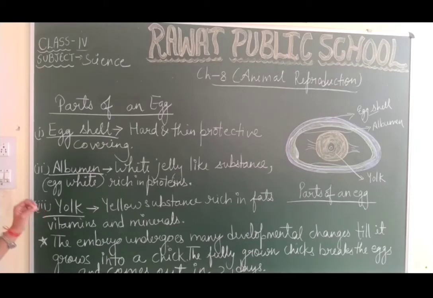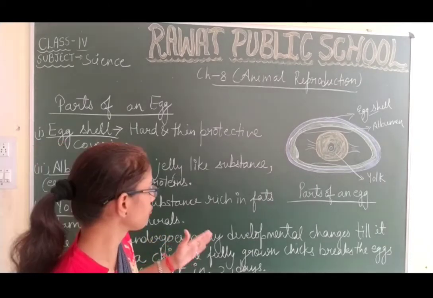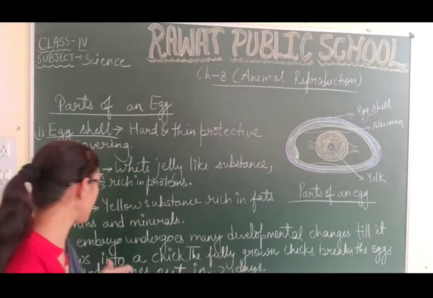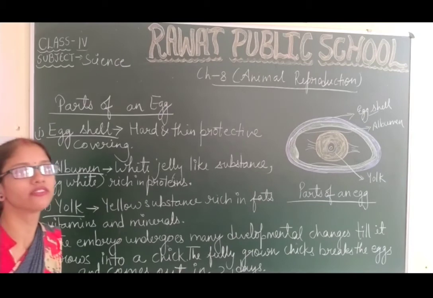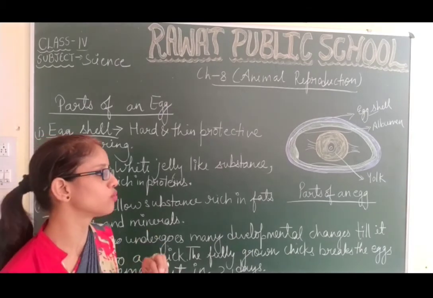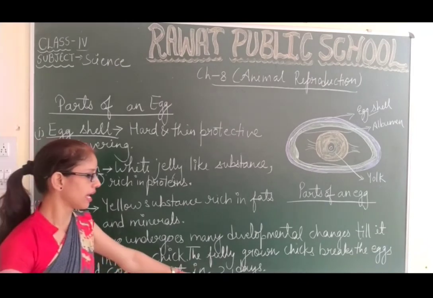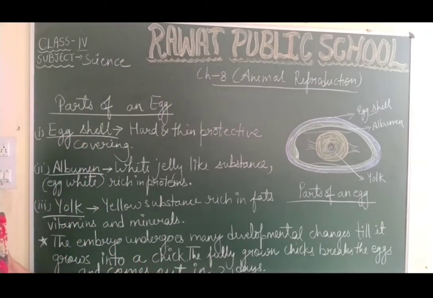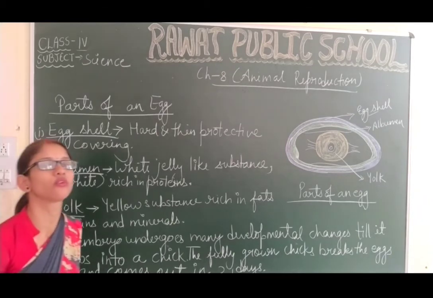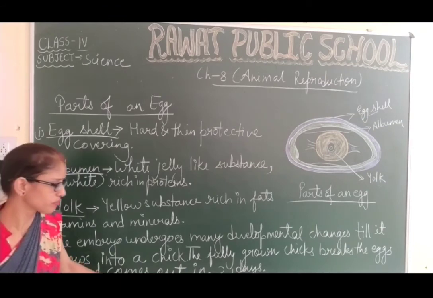The fully grown chick breaks the egg and comes out in about 21 days. When it grows into a complete one, it breaks the egg and the small chick comes out of the egg. This process is known as hatching.